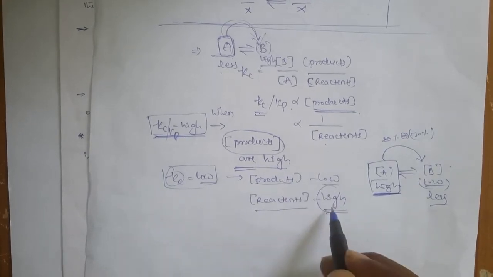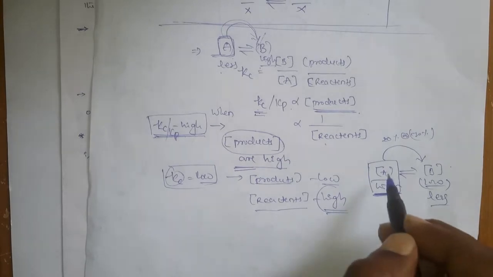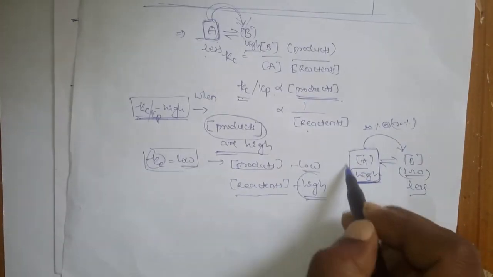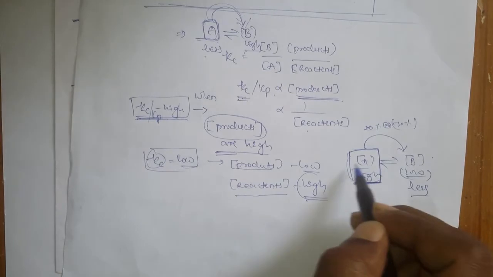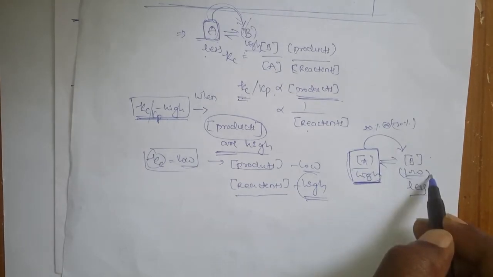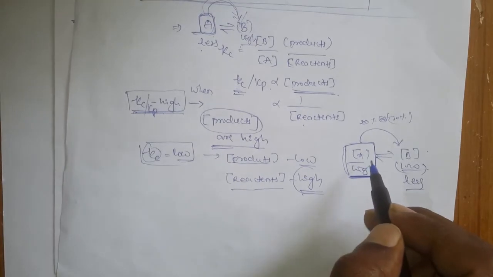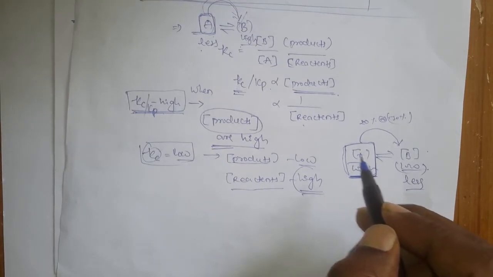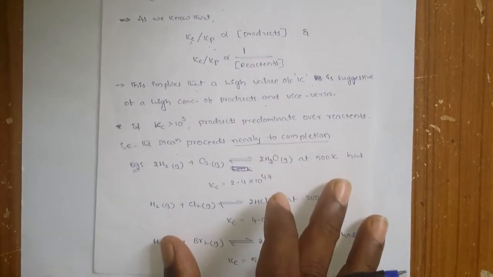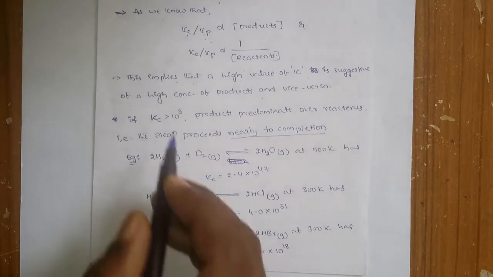So the A concentration is high in the equilibrium and the B concentration is less, so very little of the A is converted to the B.